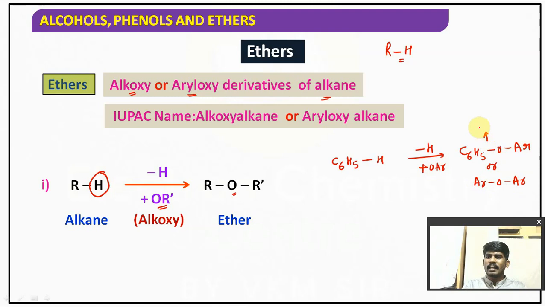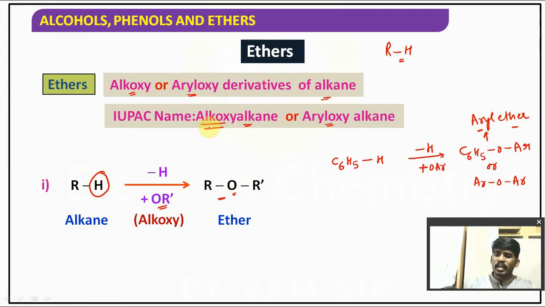It is called aryl ether or aromatic ether. So these are alkoxy or aryloxy derivatives of alkane. These are aryl derivatives of benzene also, you can say. The IUPAC name is alkoxyalkane or aryloxyalkane.